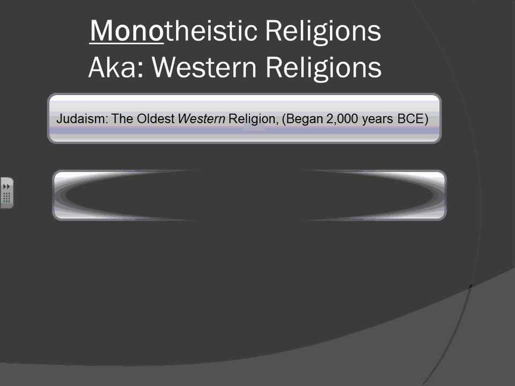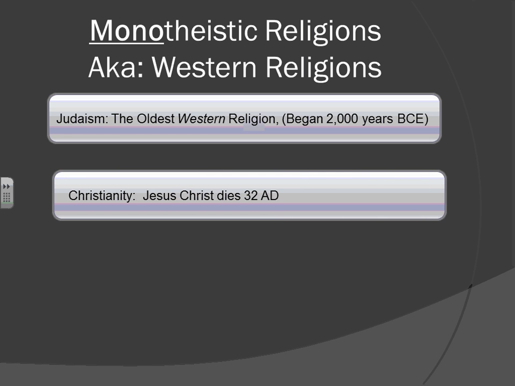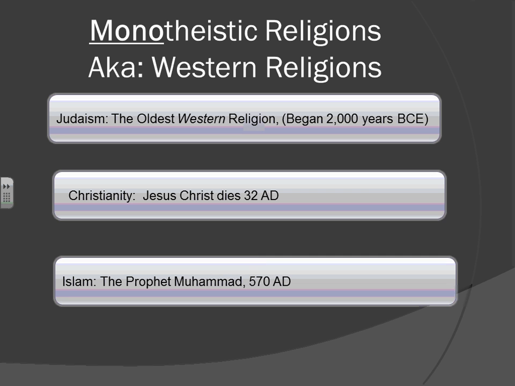And then another common religion, Christianity, began when Jesus died in the year 32 AD. And then the youngest of the Western religions, and perhaps the youngest religion of all time, is Islam. That was founded by the Prophet Muhammad in the year 570 AD.